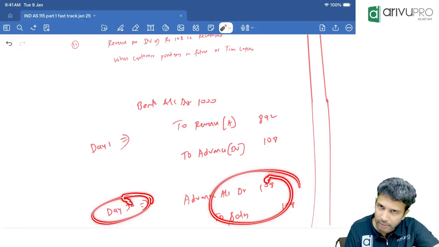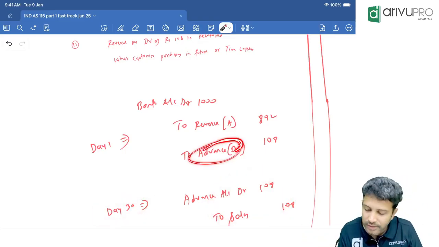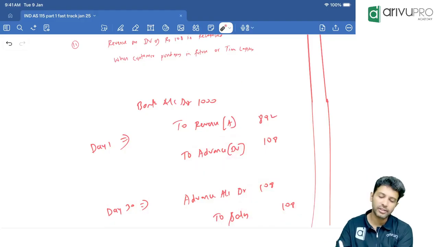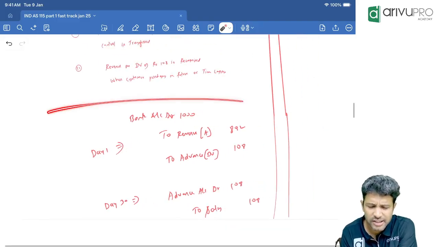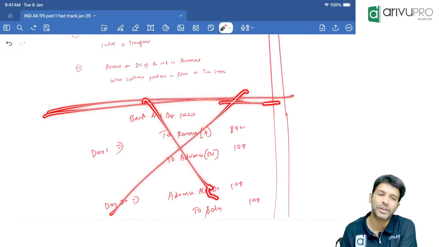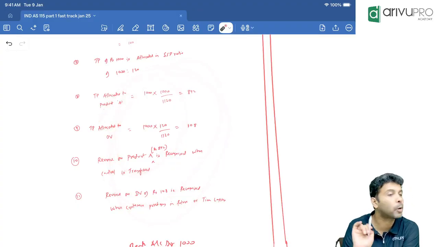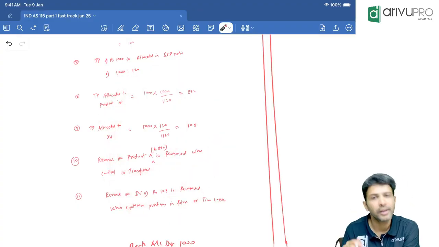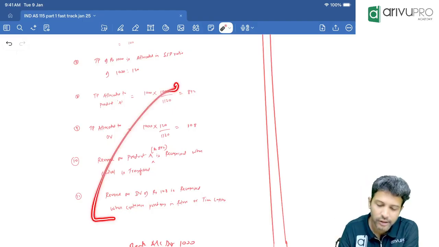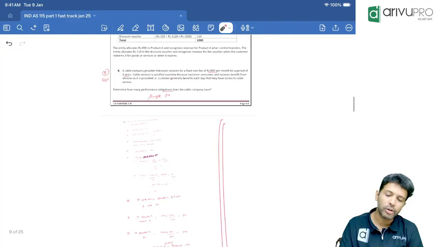If the customer does not buy, then on the 30th day, the discount voucher's validity is over. From the advance account, you will transfer it to revenue. This is the accounting part of it. Journal entry, as I told, suggested answers will not have, and it's not required. Journal entry is required only if the question asks. Otherwise, try to answer as much as possible in words as pointers. That's the best possible way. If it is confusing, if points do not click, then the next best resort is to explain it in journal entry format. That's about this question.